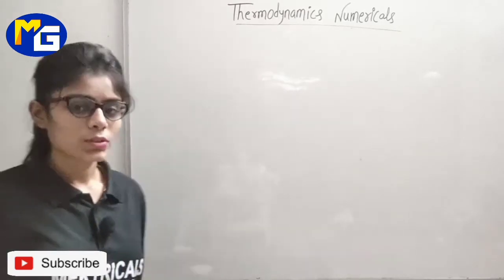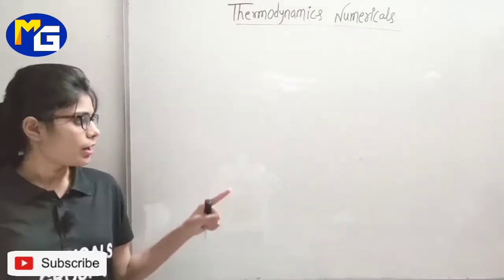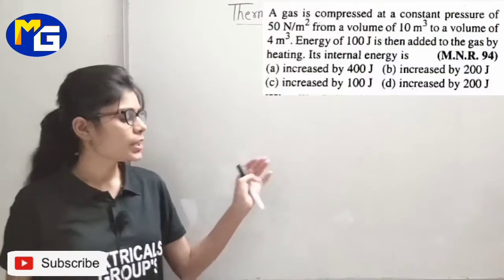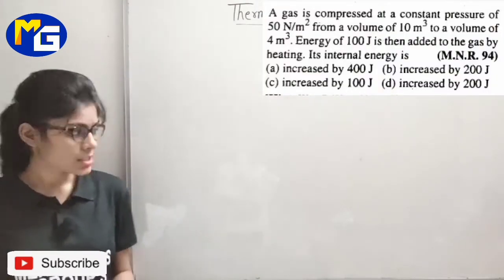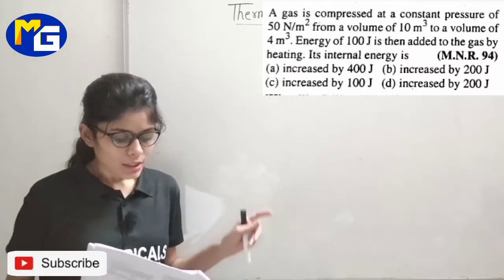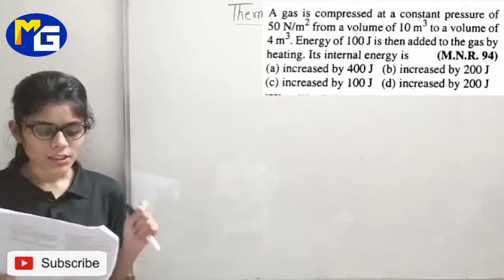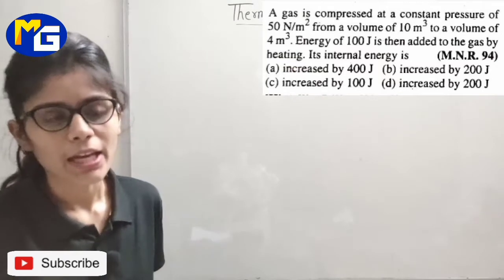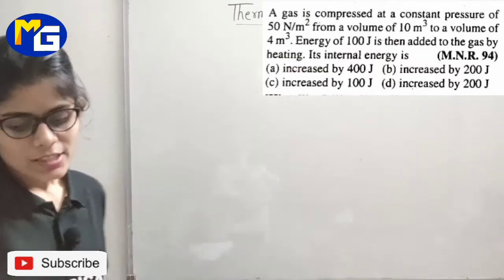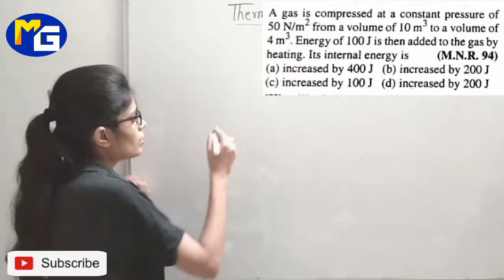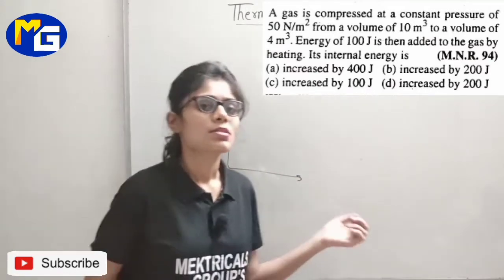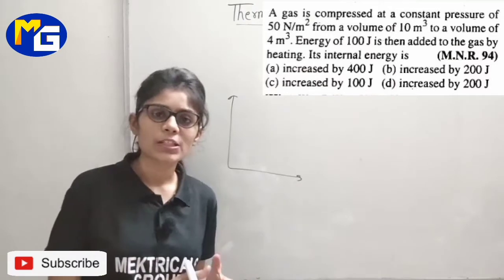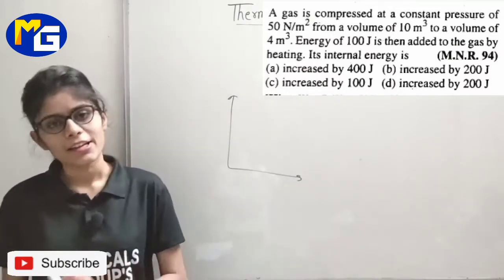Yes, so this is your next question. Graph is given to you, A, B, C, D, 4 curves are given to you in PV graph. Okay, and what is asked in this question? A given amount of gas, the curve which represent adiabatic and isothermal changes are. Okay, you need to identify which curves are showing adiabatic expansion and isothermal expansion.